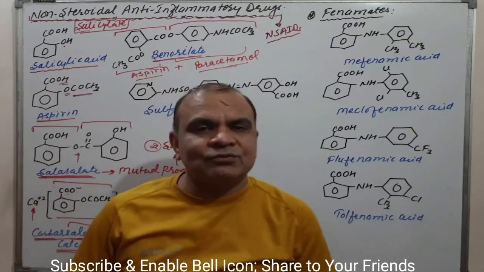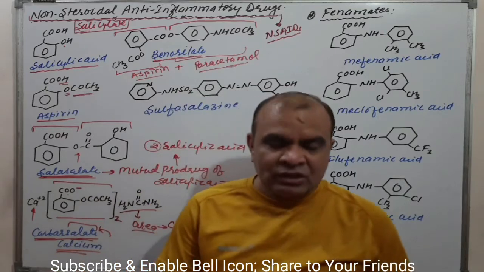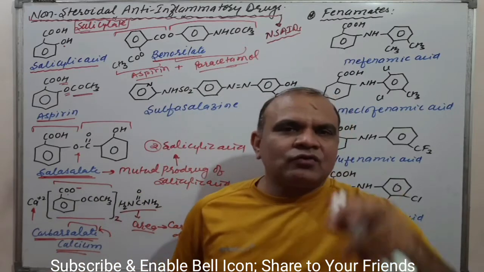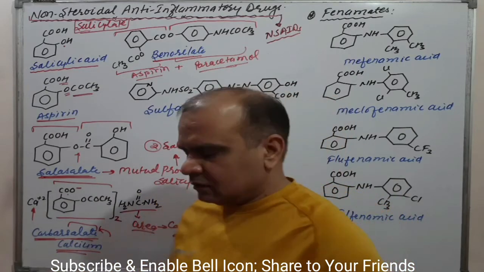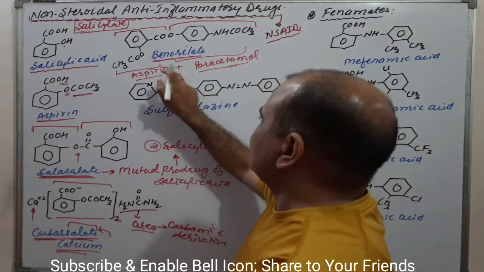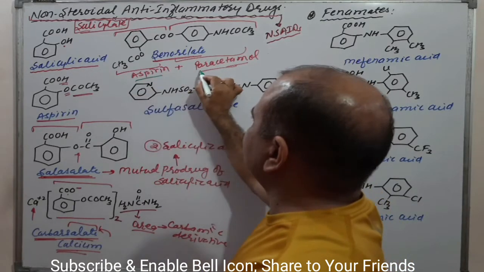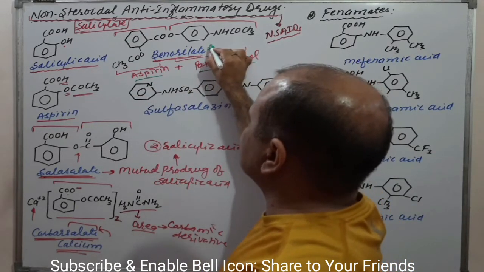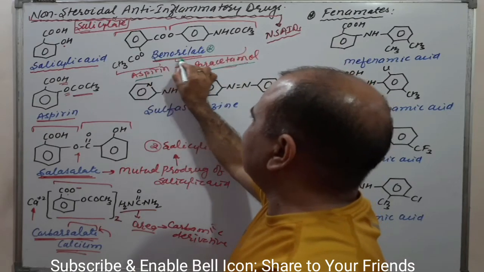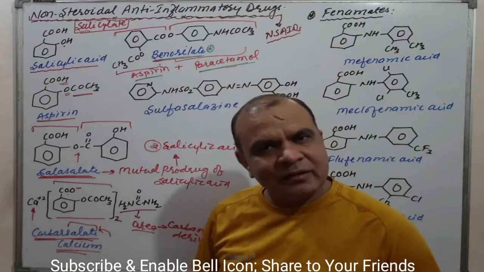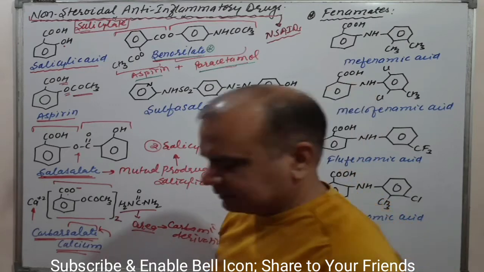Again, it is a very important MCQ: which prodrug converts into aspirin and paracetamol on hydrolysis? That is benorylate. Keep in mind, it's a very important question for competitive exams. Clear?